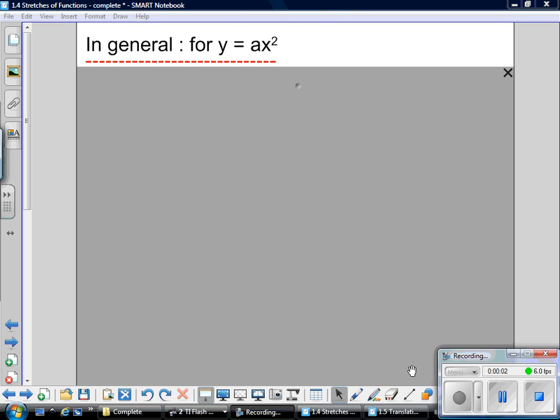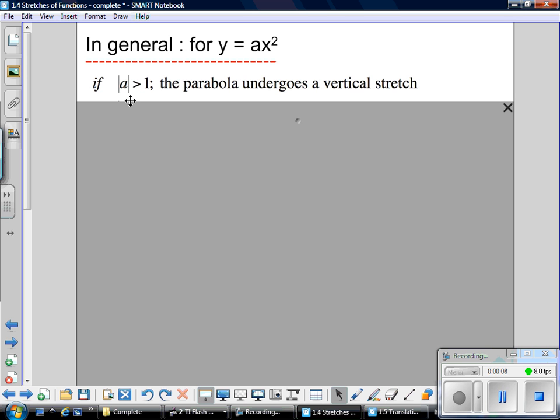Okay, so in general, for y equals ax squared, first of all, if the absolute value of a is greater than 1, so in other words, when we're talking about absolute value, I don't care whether it's positive or negative, so if that number is greater than 1, the parabola undergoes a vertical stretch. So in other words, that's numbers like 2, -2, so as long as it's greater than 1.